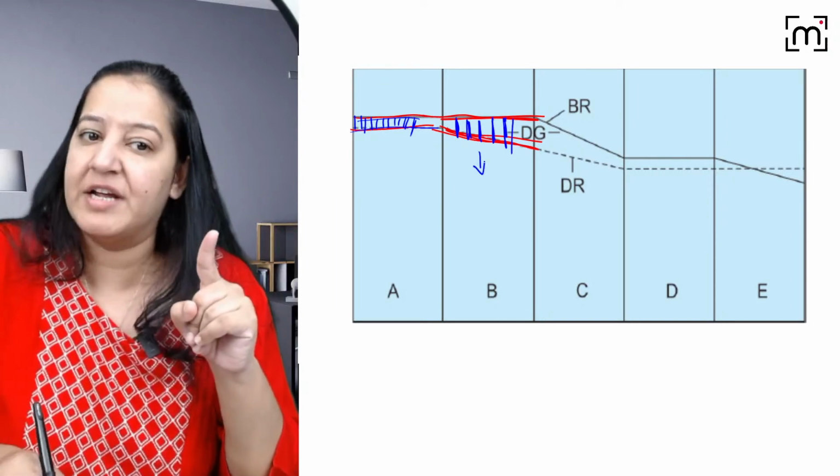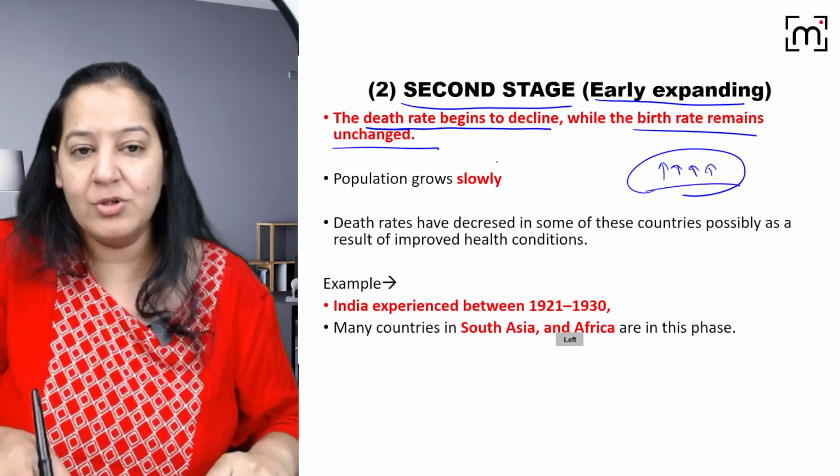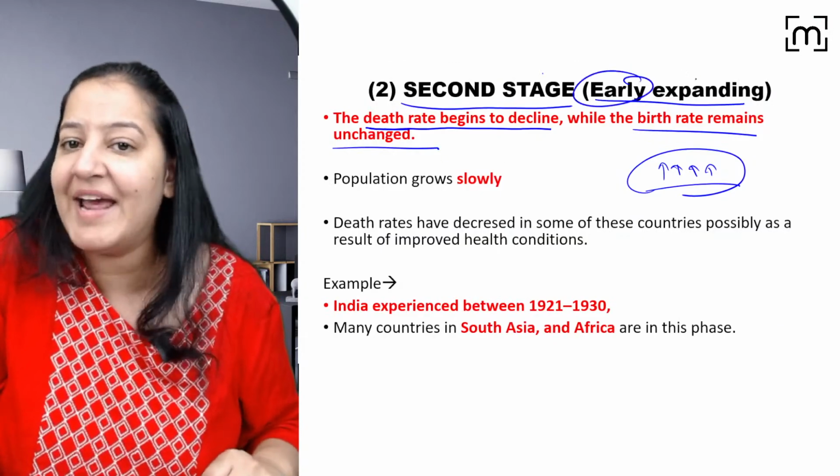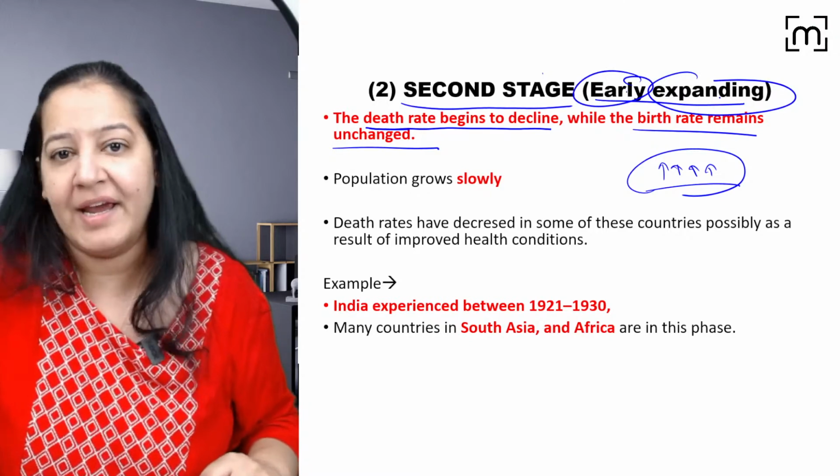We have decreased the death rate, but birth rate is still high. So it is known as second stage, that is early expanding. The population is expanding in early stages.